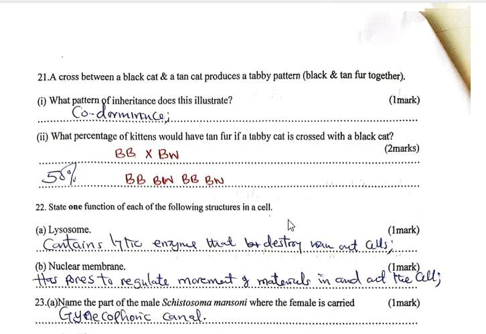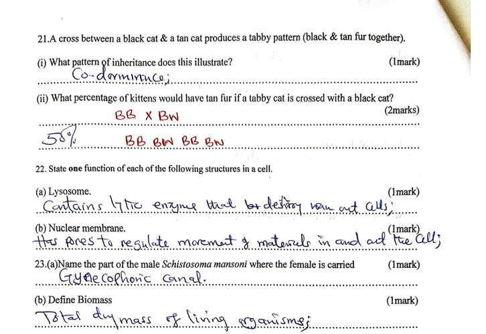Question 21. A cross between a black cat and a tan cat produces a tabby pattern, and that is black and tan fur together. What pattern of inheritance does this illustrate? That is codominance.